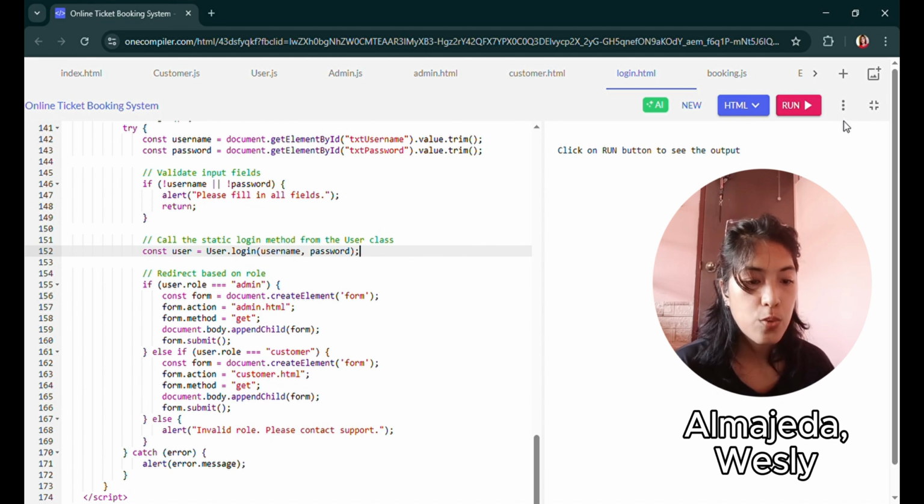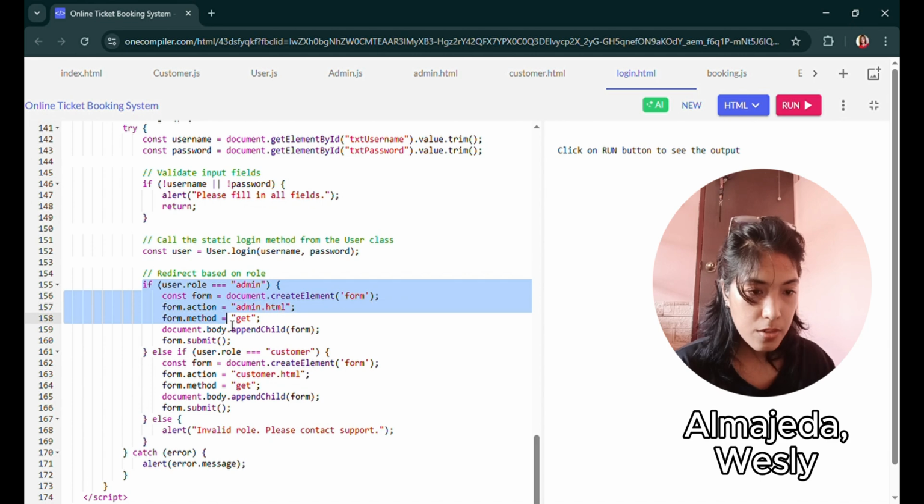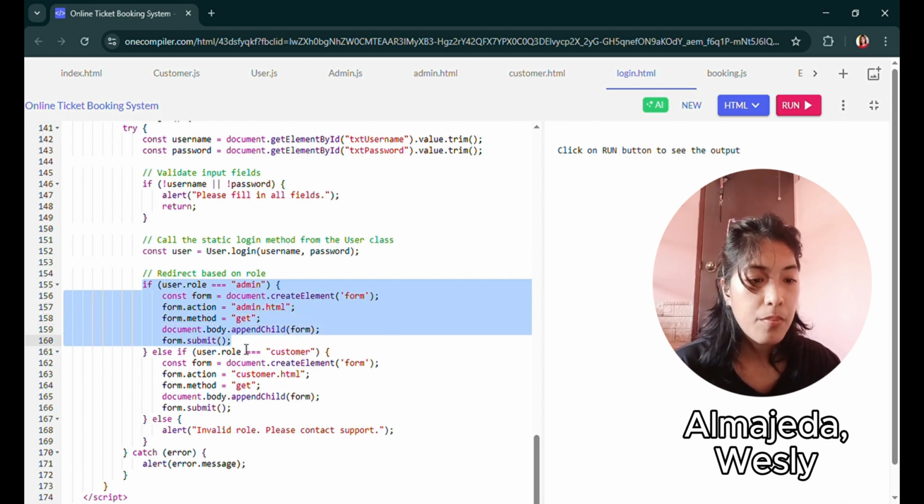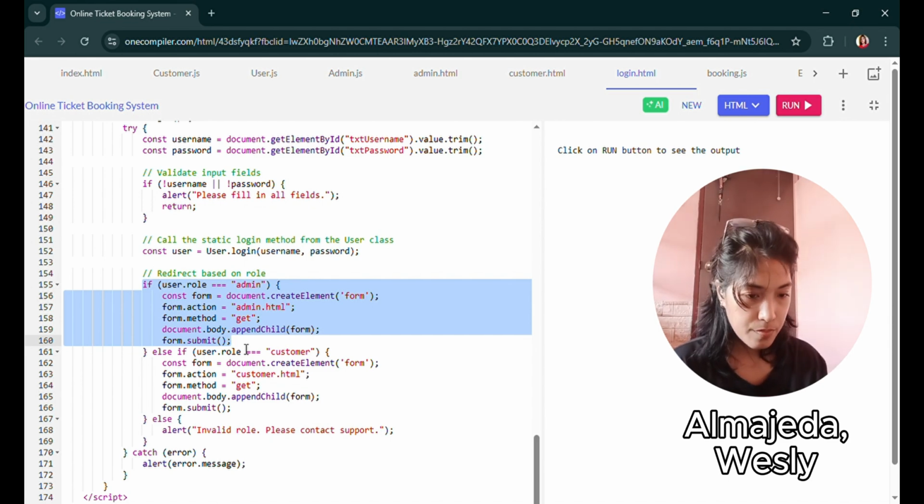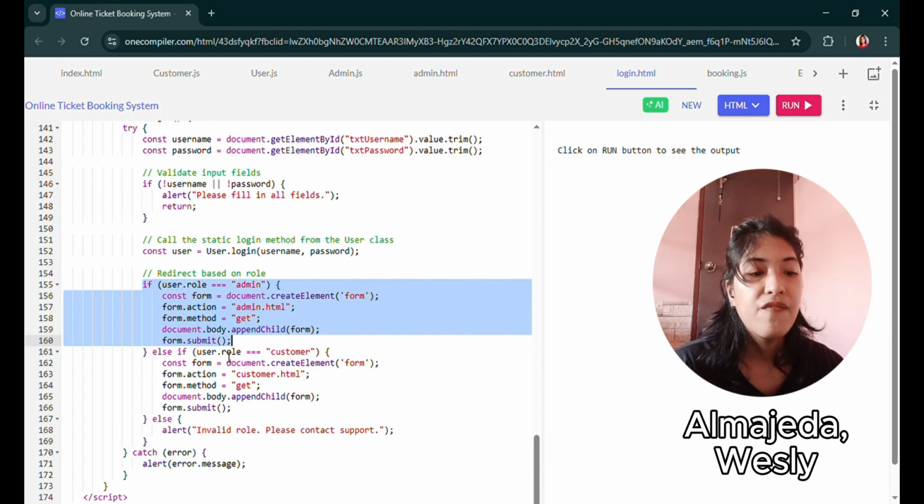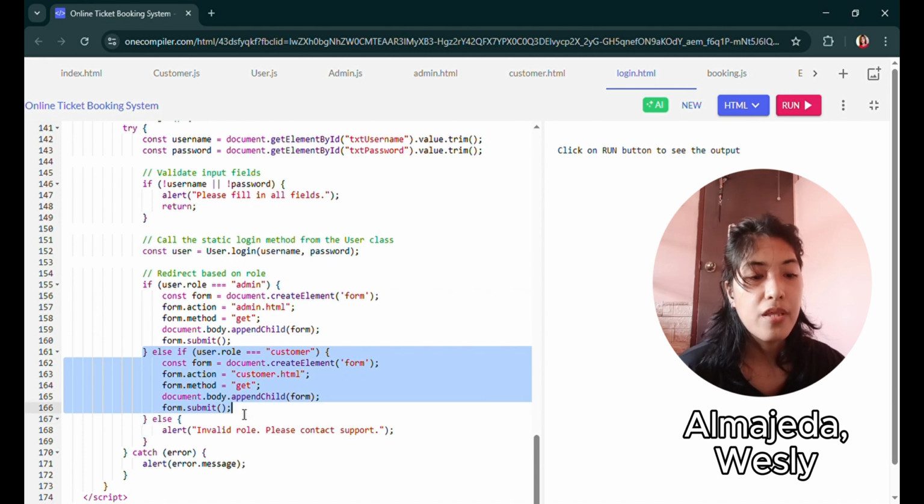And this function shows an alert and stops the login when either the username or the password is empty. So this code is to call a method from a user class and checks if the username and password are correct. If the user is admin, it creates a form and redirects the user to the admin page. And for this conditional statement, if the user is a customer, it will redirect them to the customer's page.